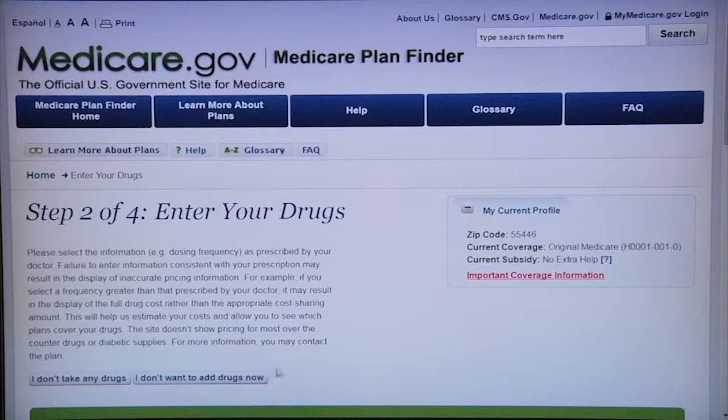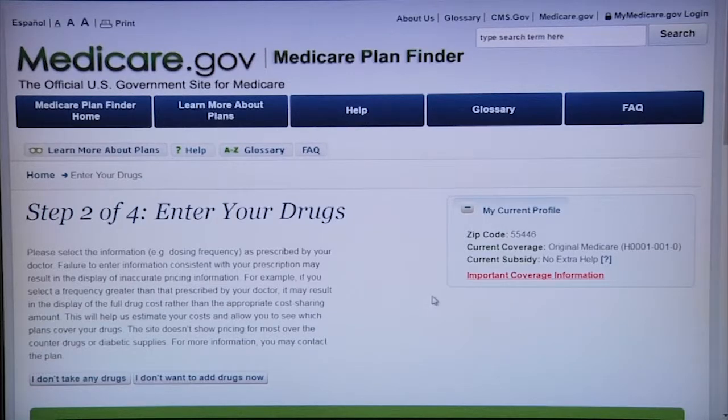If you already have Medicare, you should be able to see a current profile, which will show your zip code, your current coverage, and current subsidy if you are receiving extra help. It may also show future coverage information.